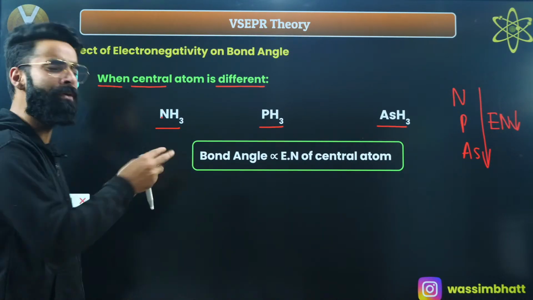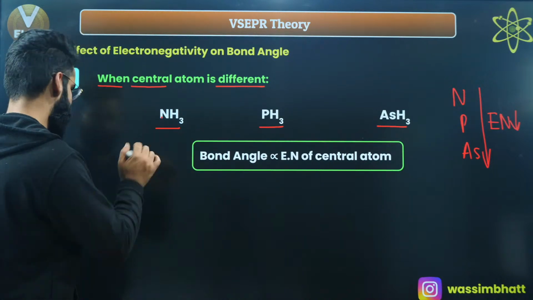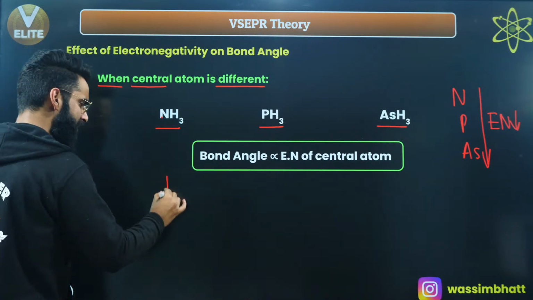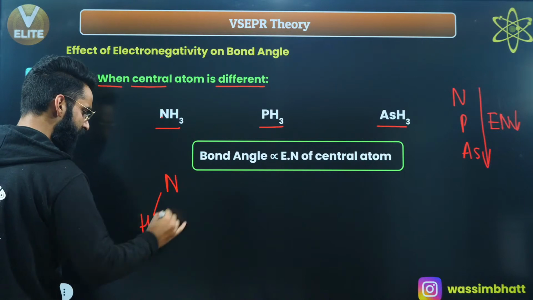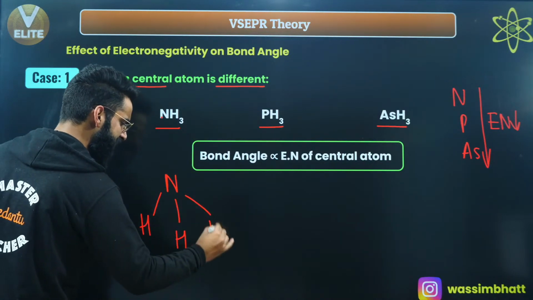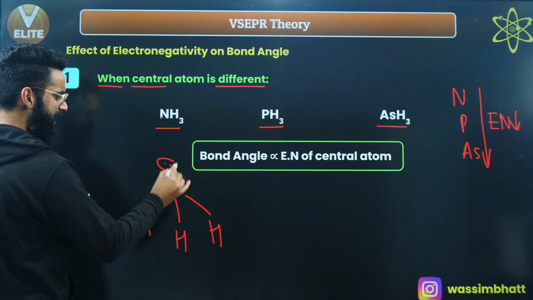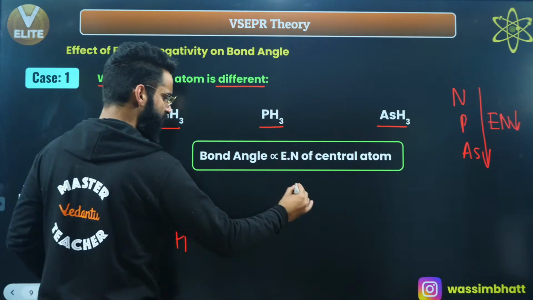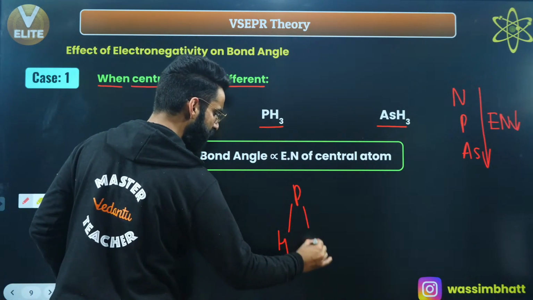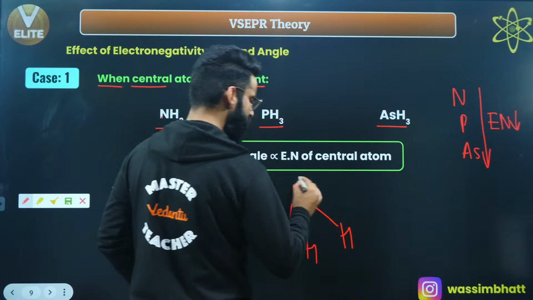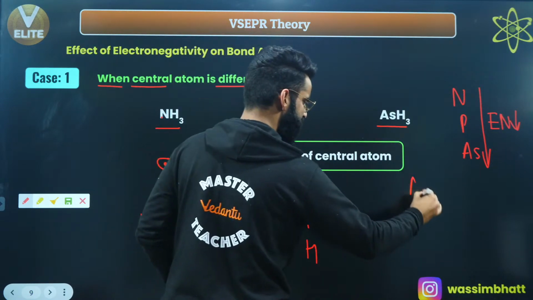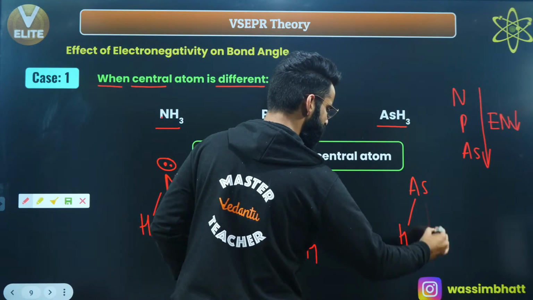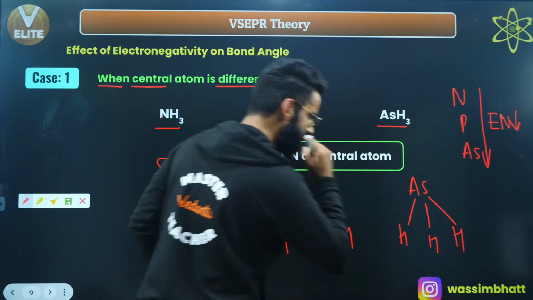You can remember it like this. See how you need to remember it, okay? Just for the sake of remembering things. This is NH3, right? There is a lone pair on this nitrogen as well, correct? This is PH3, with a lone pair on phosphorus. This is arsenic, right? This is hydrogen, this is hydrogen, this is hydrogen, correct? Have a look exactly.